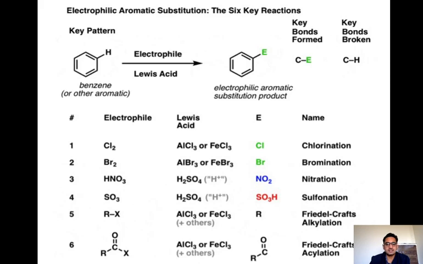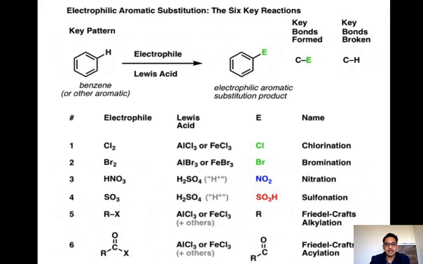This reaction is the nitration reaction. The next type is the sulfonation reaction: SO3 is the electrophile, H2SO4 activates the SO3, and SO3H takes the position of the electrophile. This is the sulfonation reaction.